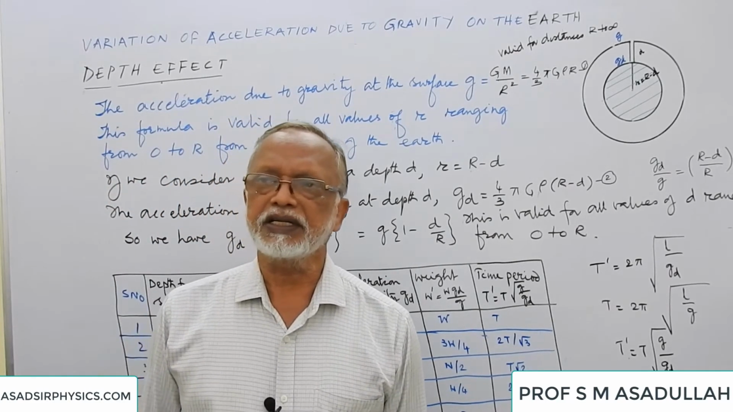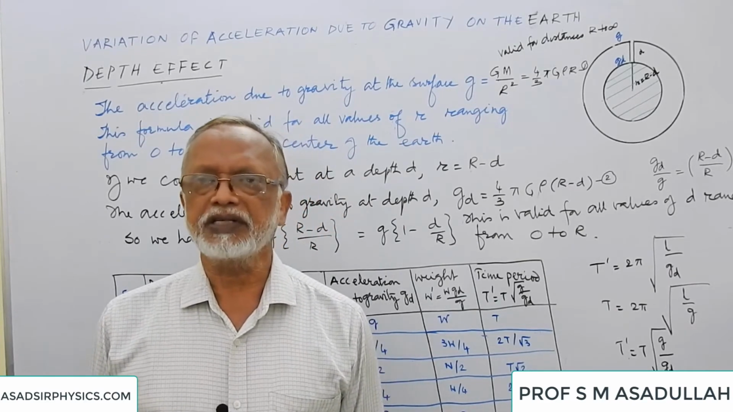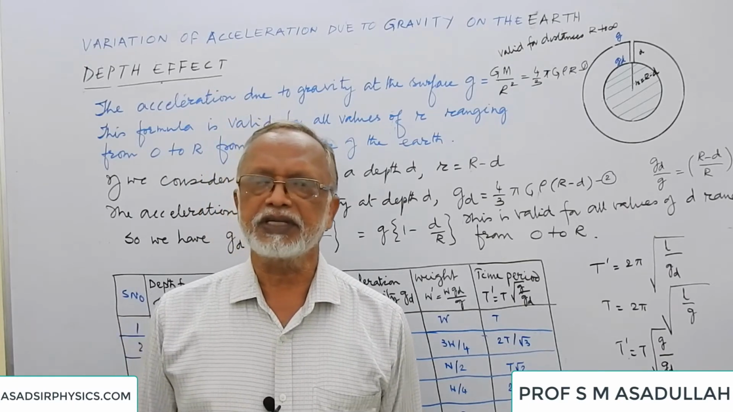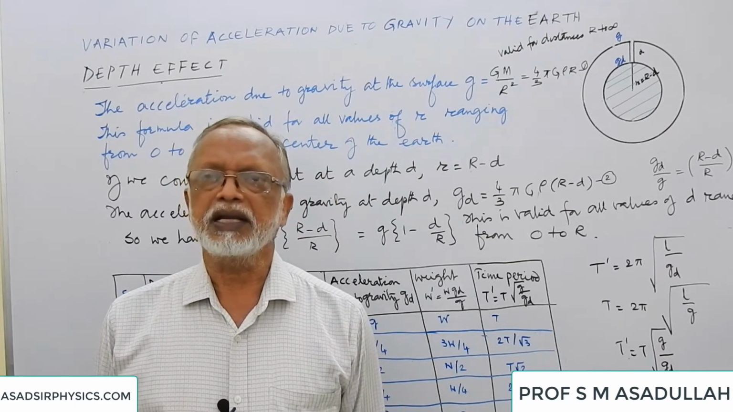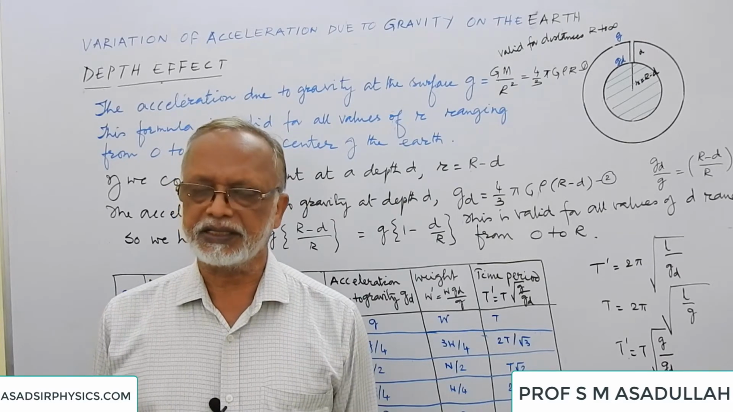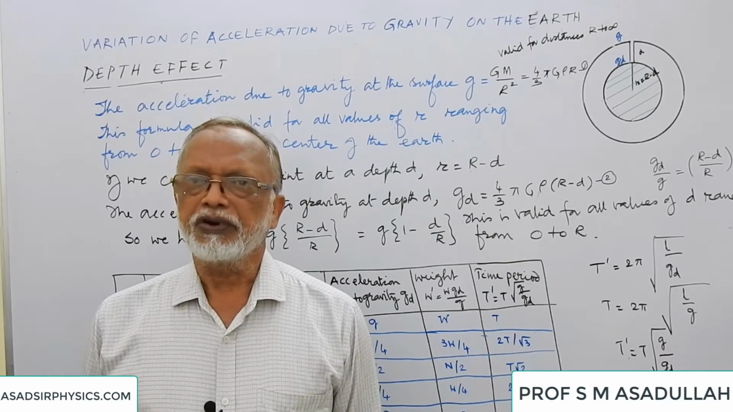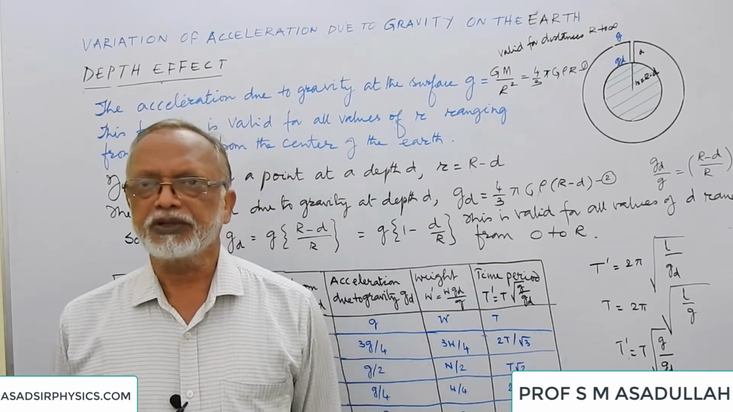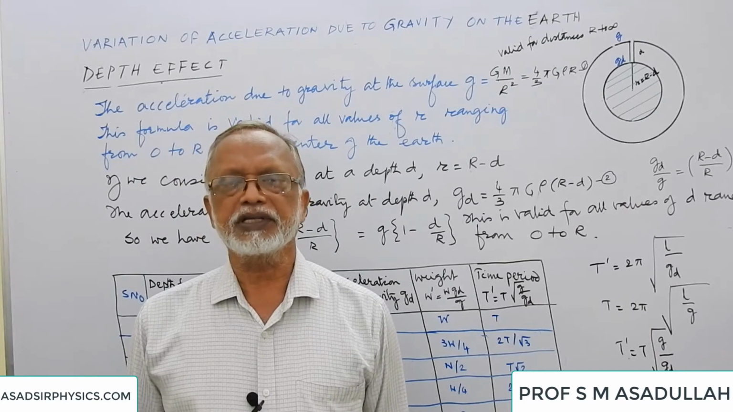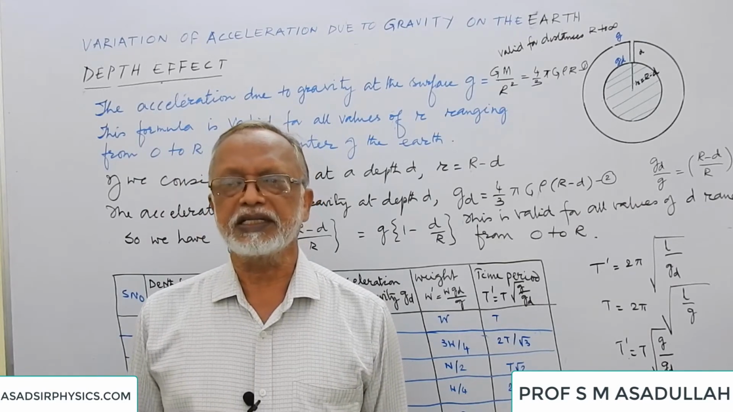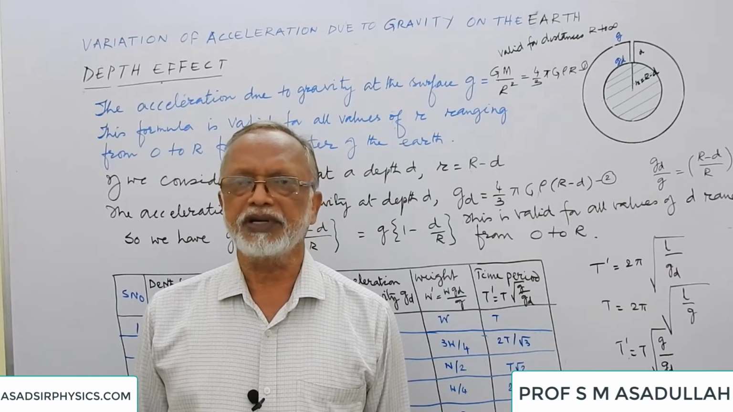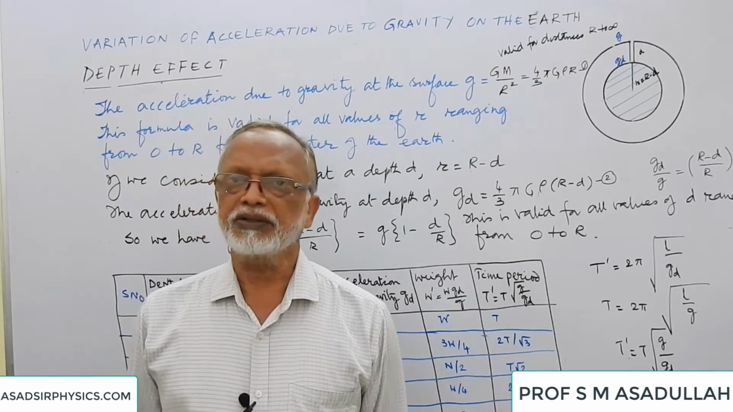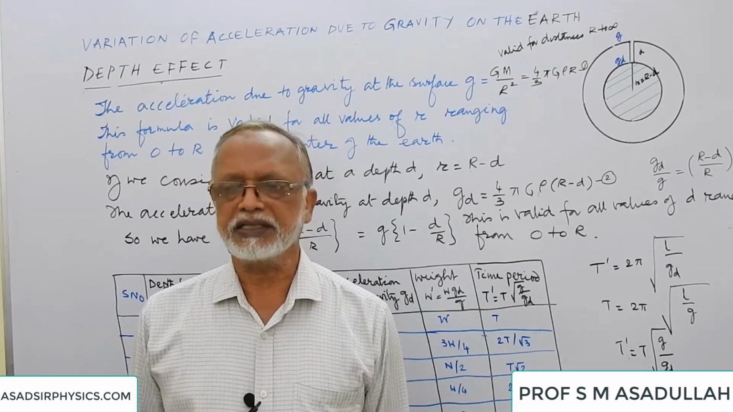After that, we have considered the effect of height. There we have seen that as you move away from the surface of the Earth, the effective distance from the center of the Earth increases and the acceleration due to gravity decreases. Now if you go deep into the Earth, this will make us think that perhaps as we move deep into the Earth, we are getting closer to the center of the Earth, the effective distance is decreasing, so acceleration due to gravity should increase. But in reality, if you go deep into the Earth, then also the acceleration due to gravity decreases.